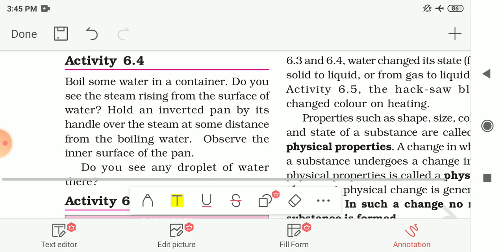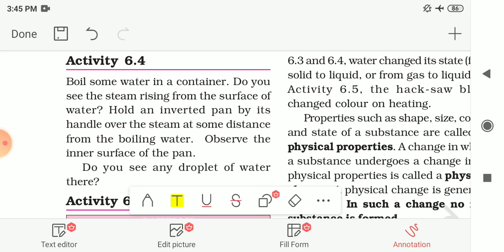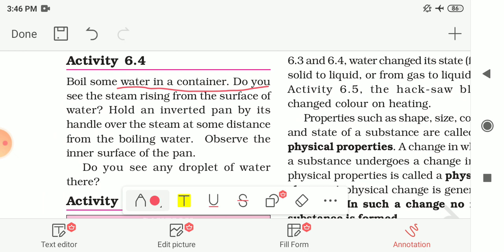Next, activity 6.4 is given to you. For this you have to boil some water in a container. While boiling this, do you see the steam rising from the surface of the water? If you boil the water, you will find that steam is rising from the surface. Hold an inverted pan, or you can also take a plate, by its handle over the steam at some distance from the boiling water.